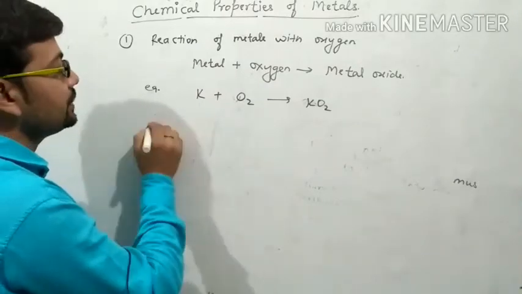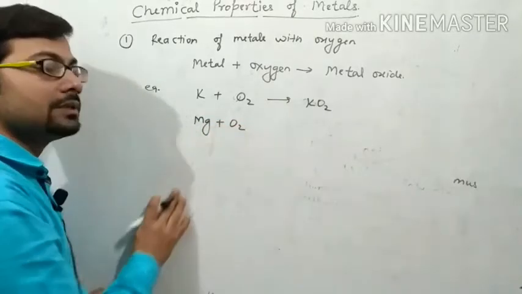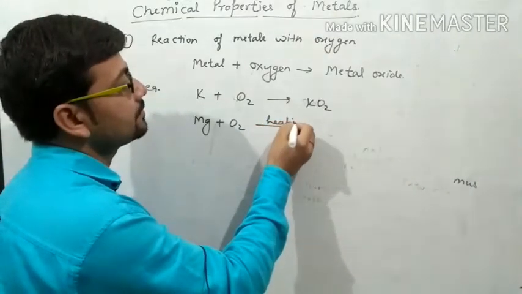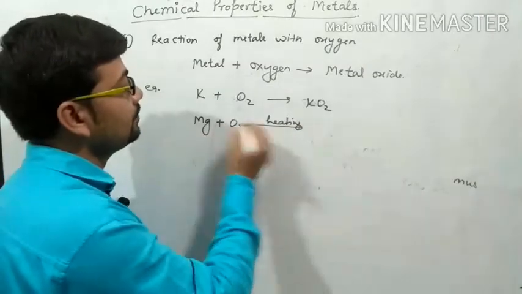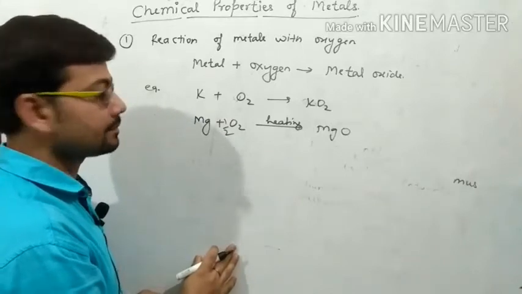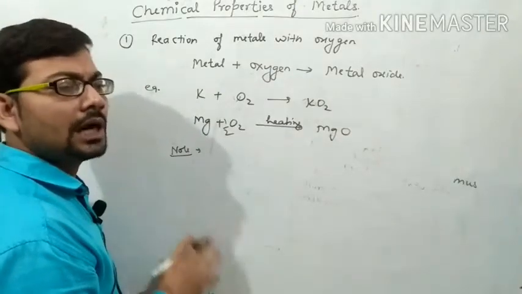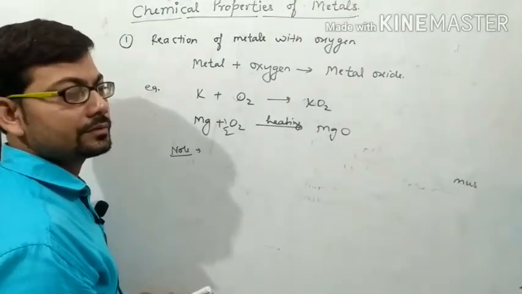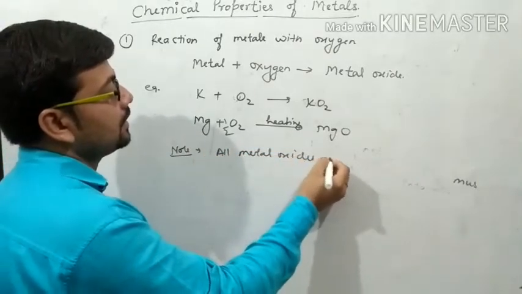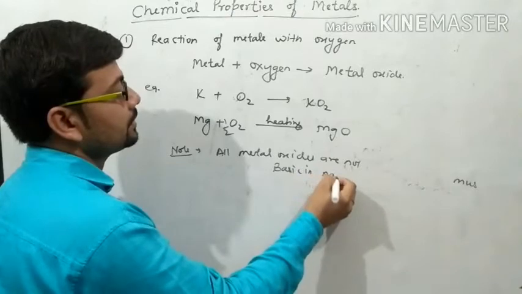Now similarly, in the case of magnesium, it reacts with oxygen, but magnesium does not simply react with oxygen; it reacts on strong heating. Then it forms magnesium oxide. One more important thing: all metal oxides are not basic in nature.